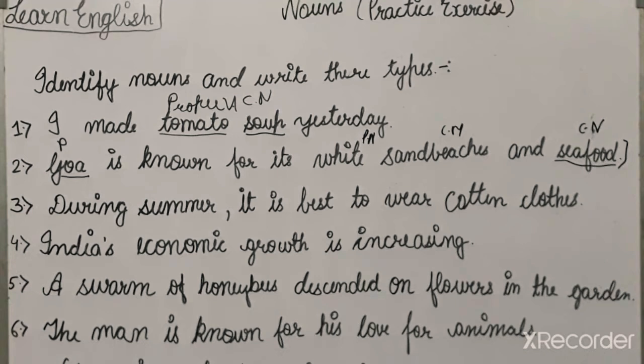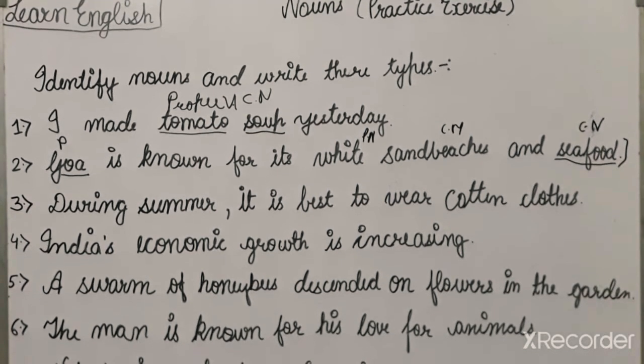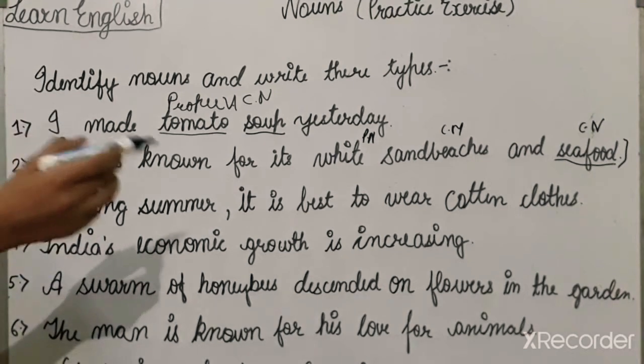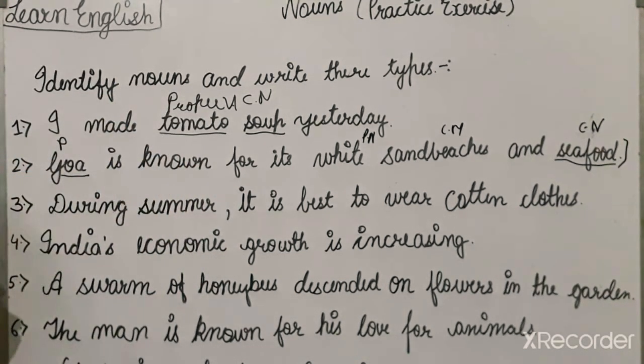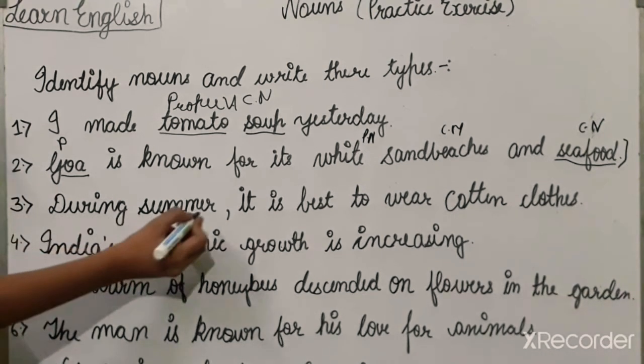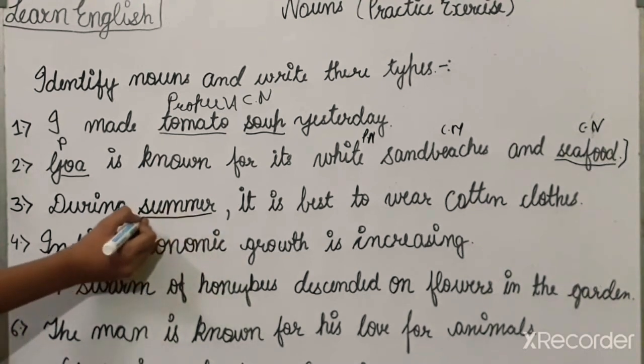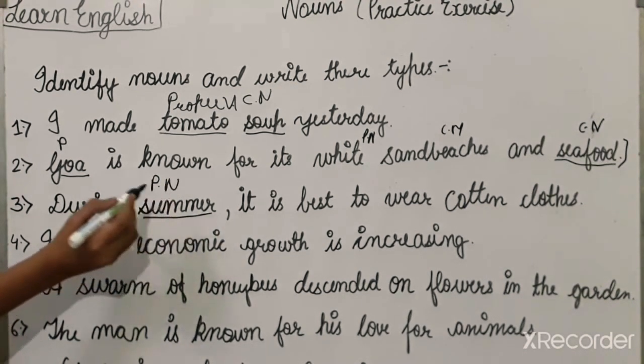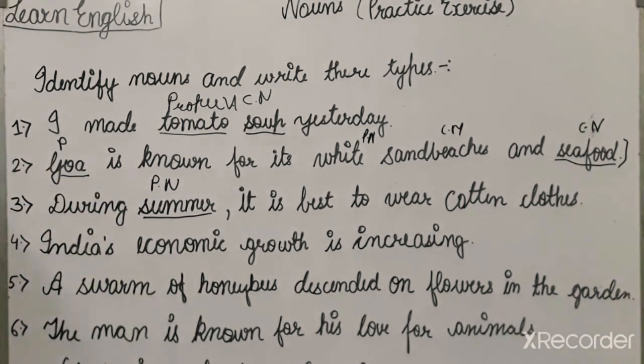Okay, now next sentence is: during summer it is best to wear cotton clothes. Firstly summer is the noun. It is a proper noun because the proper name of the season is given to you. And next, to wear cotton clothes.